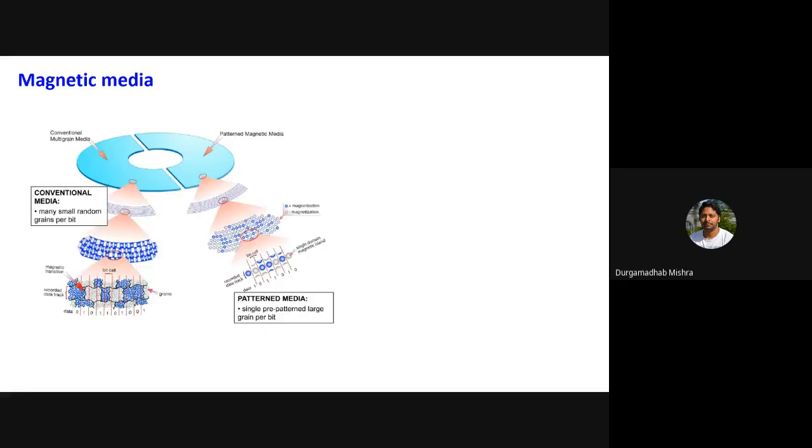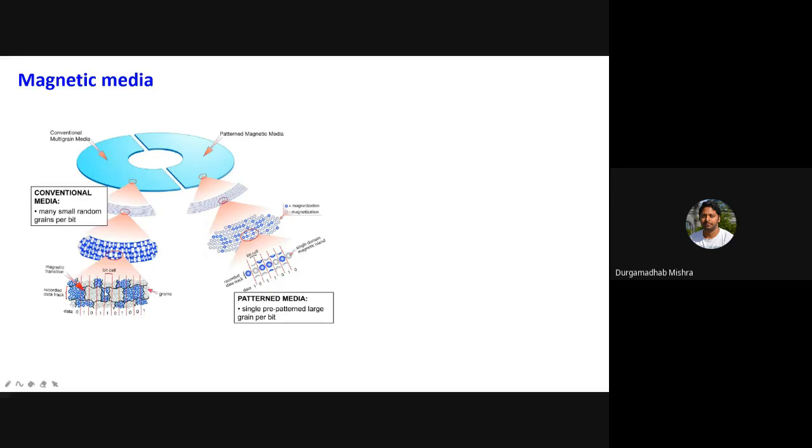So how can one improve these things in the design right now? To increase the storage density, you can use a patterned medium. This is a disk, and in the conventional storage medium you have these domains.